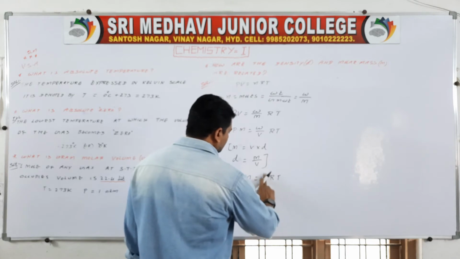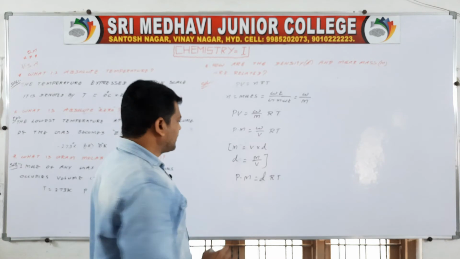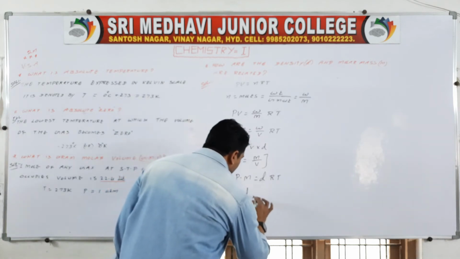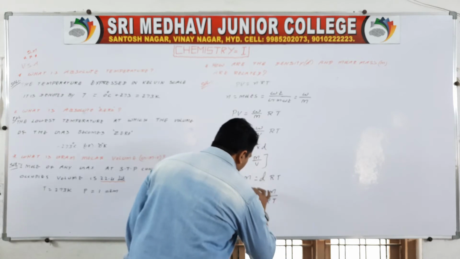PM equal to DRT. Then D equal to PM by RT.